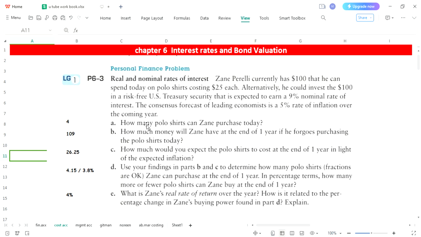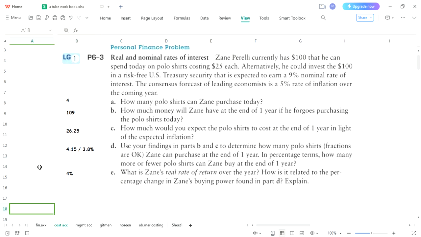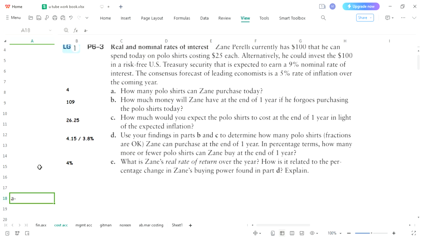So the first requirement is what? How many polo shirts can Zain purchase? This is our first requirement. So let's start our question one by one. We will see the B, C, D, E requirements. Not a very lengthy question. It is still a simple calculation to start understanding rate of returns, value of an asset, and how you will get its return.